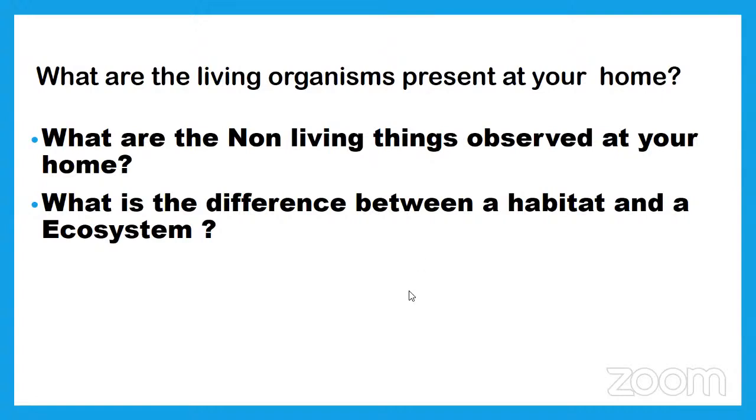Here, non-living things in the habitat are air, water, sunlight, and you said some other things. So, is there any relationship between living things and non-living things? We discussed yesterday different living things: plants, animals, microbes. These three come under living things. Is it true or not? Plants, animals, microorganisms come under living things. Non-living things in a habitat are air, water, sunlight, soil.